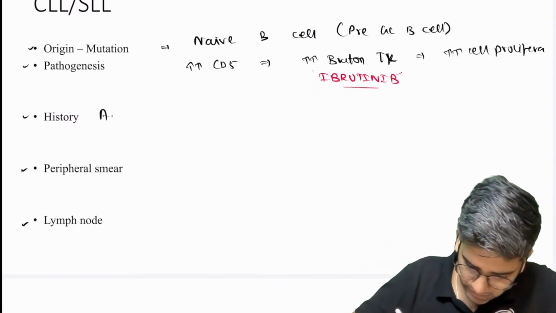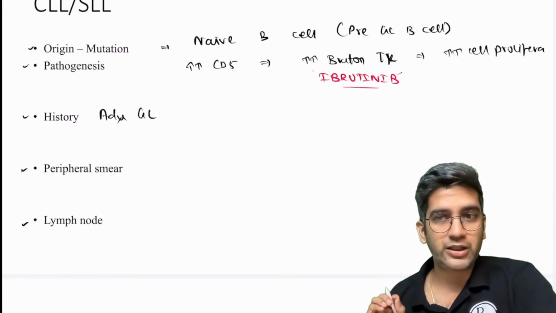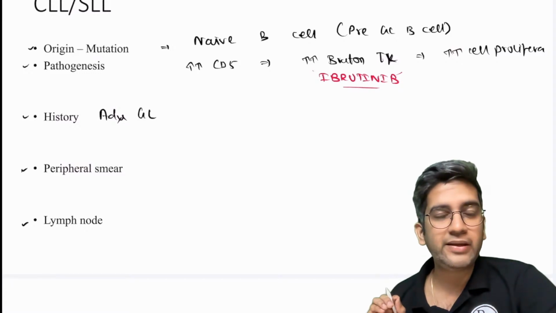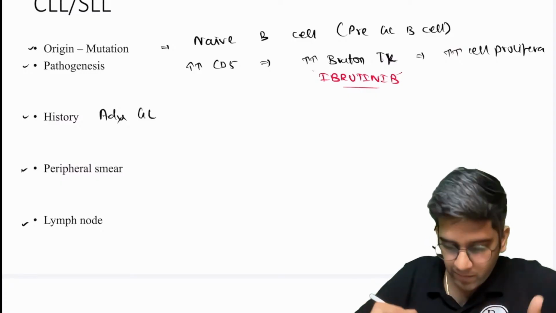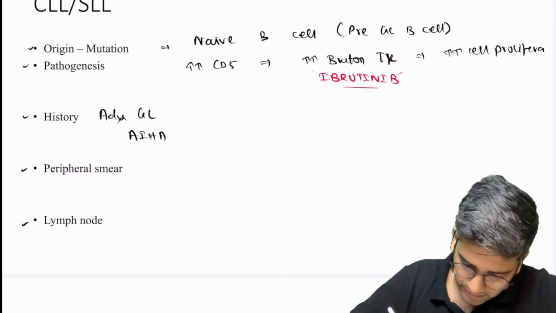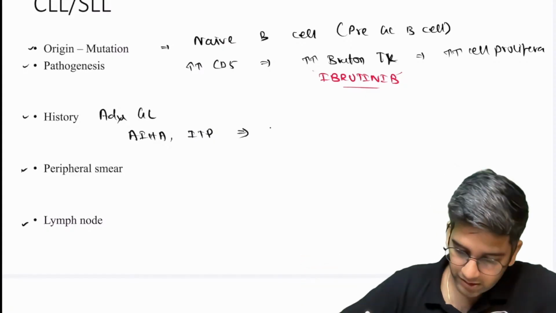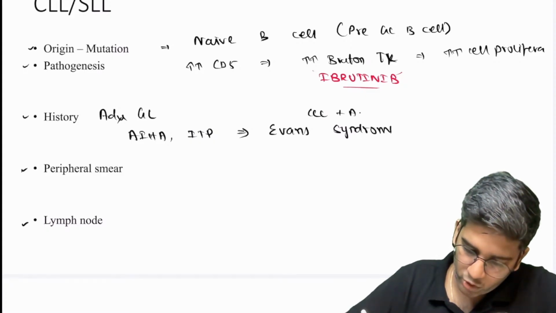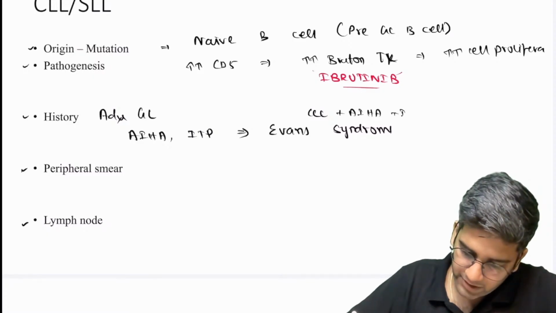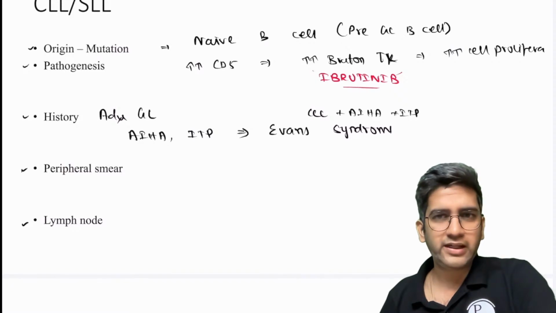History, like I said, 2 things are important: adult and generalized lymphadenopathy. Classical findings for CLL. CLL is one thing which will definitely be involving other lineages of the blood. It can cause autoimmune hemolytic anemia. It can cause ITP, right? So the combination of this is Evans syndrome. If you want to score more points, write this. Your CLL plus autoimmune hemolytic anemia plus ITP is your Evans syndrome. Fine. Okay. That should be enough for you for clinical symptoms.